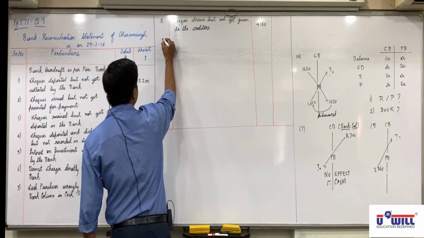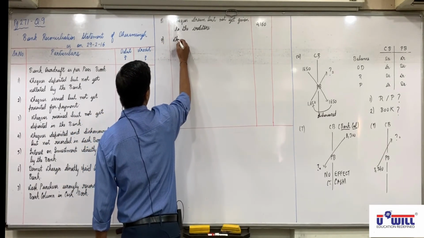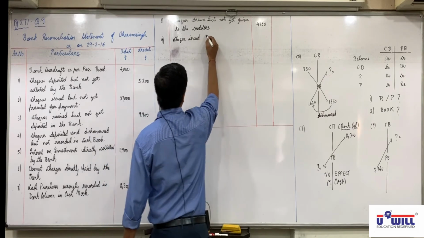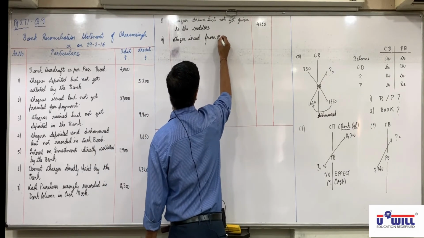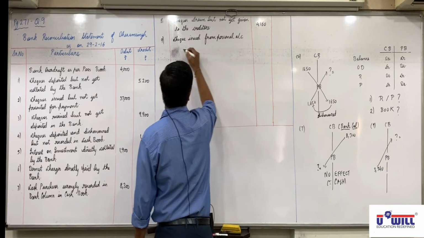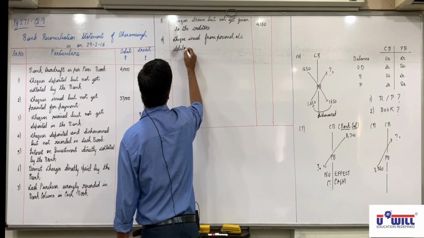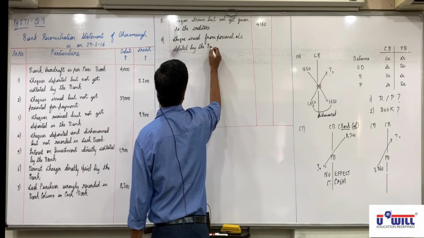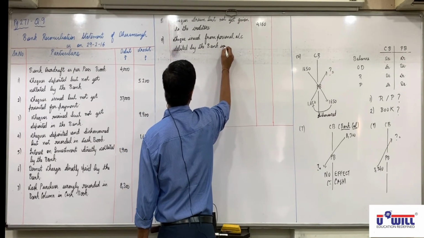So, ninth reason will be check issued from personal account debited by the bank in business passbook.